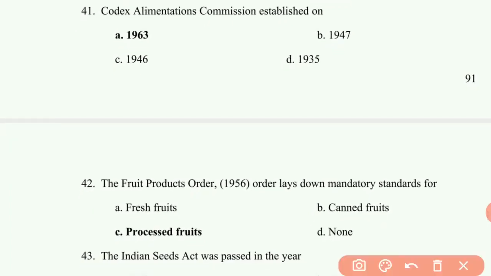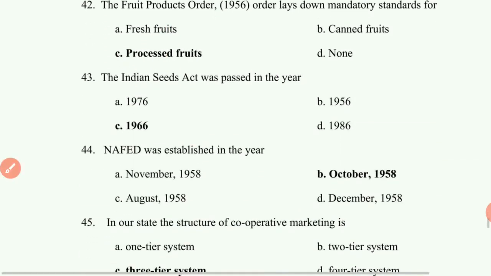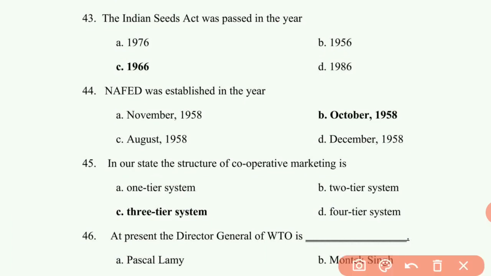Codex Alimentarius Commission established in the year 1963. 42nd question: the Fruit Products Order 1956 lays down mandatory standards for processed fruits. That is third option. 43rd question: the Indian Seeds Act was passed in the year. It is passed in the year 1966.